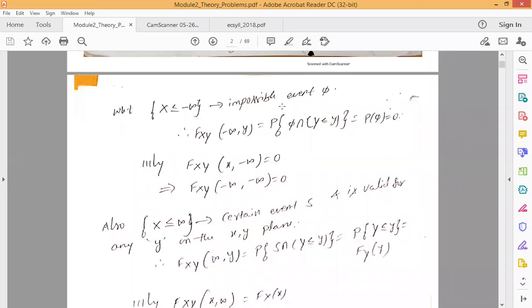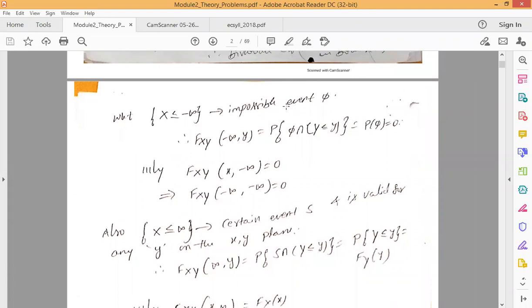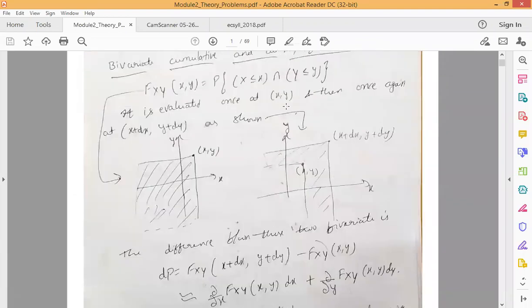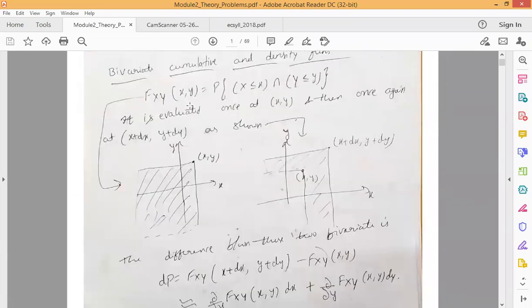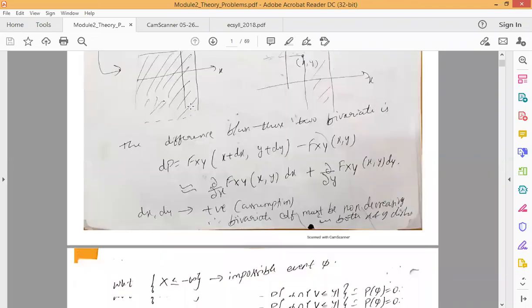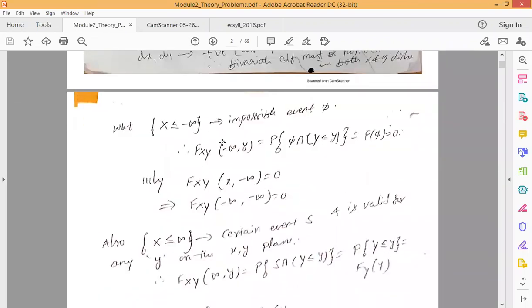Whenever this happens, the equation that we have written for the bivariate CDF, that is Fxy of x comma y, can be rewritten as Fxy of minus infinity comma y, which can be written as probability of, here x is replaced by phi because it is an impossible event, so we can write P of phi intersection y less than or equal to y.